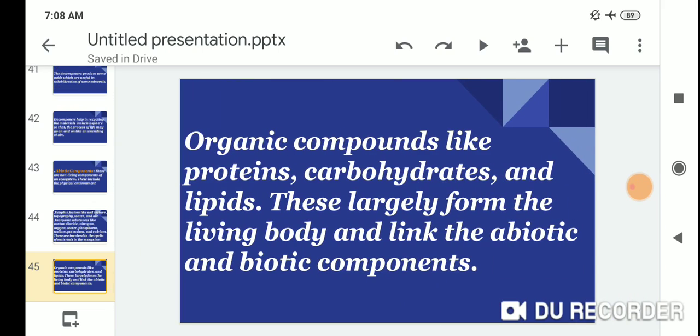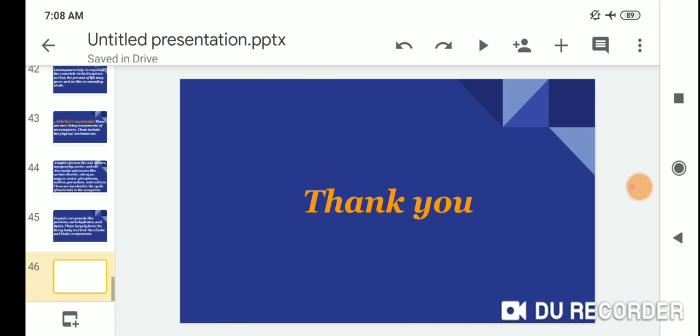Organic components like proteins, carbohydrates and lipids form the living bodies and link the abiotic and biotic components. So dear student, today's topic is complete.